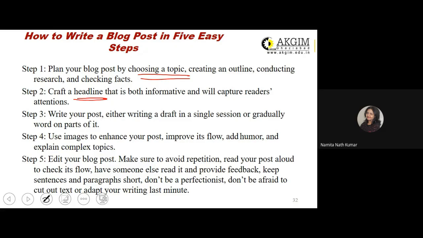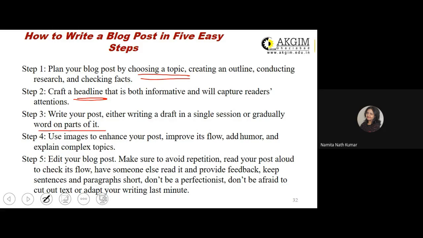Then the third step is writing the post. Either write a draft in a single session or gradually work on parts of it, right? Gradually working on parts of it means you draft something and then you take a break, and after a few hours you get back to completing that entire blog by putting in all the details.